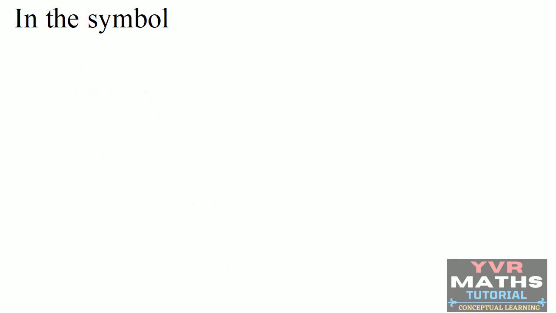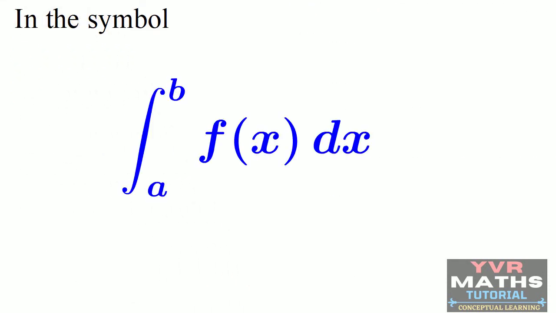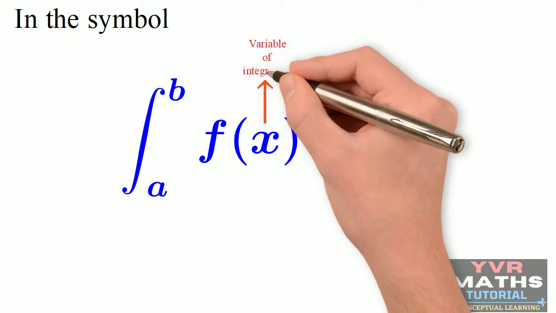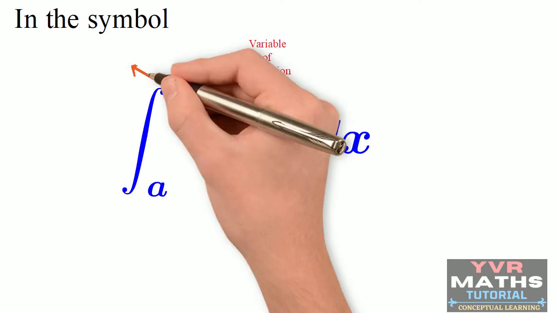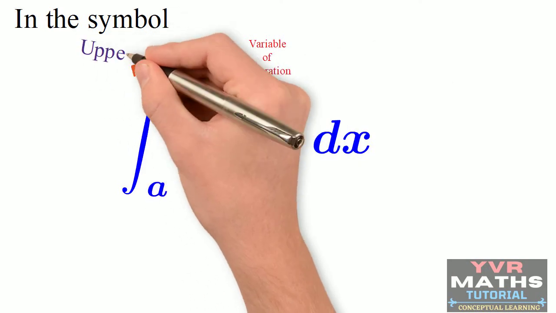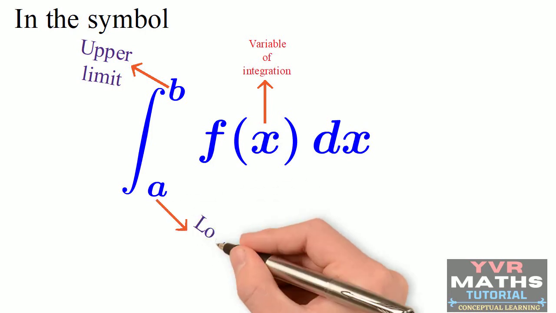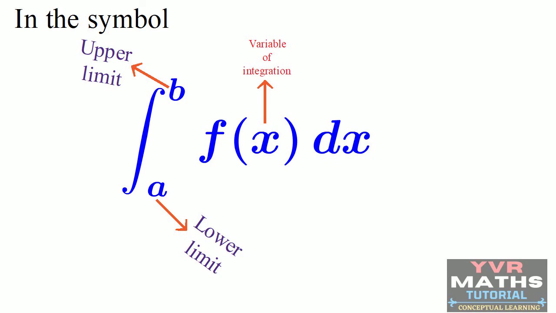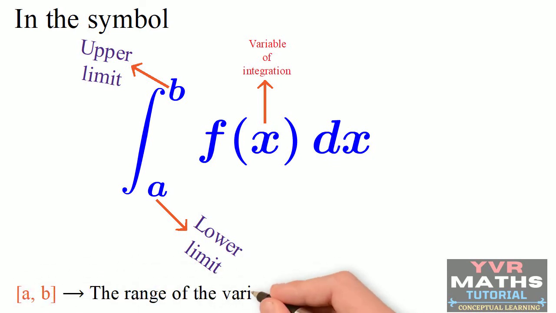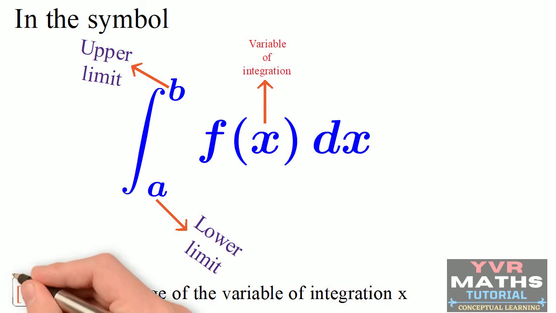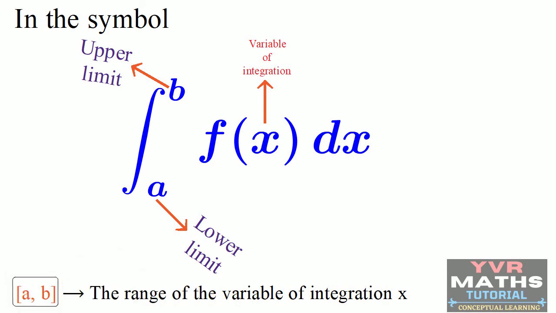In the symbol, the integral from a to b of f(x) dx, x is called the variable of integration. Here, b is called the upper limit, and a is called the lower limit. And the closed interval [a, b] is the range of the variable of integration x. That means the value of x should lie in this interval from a to b.